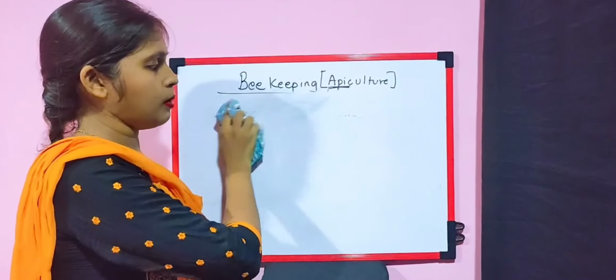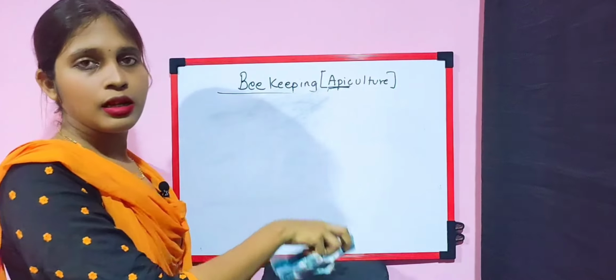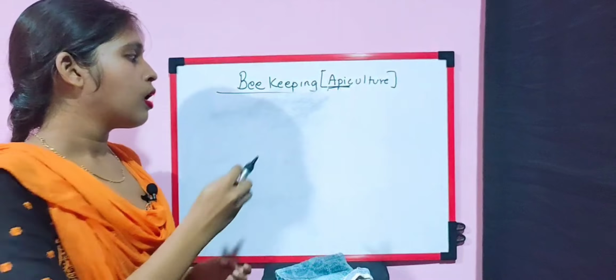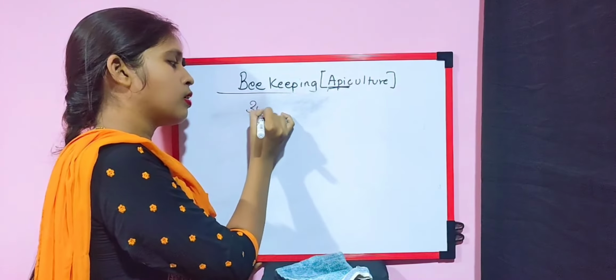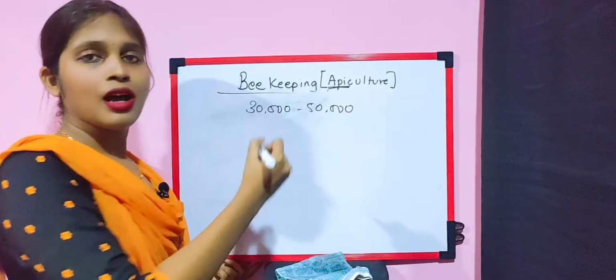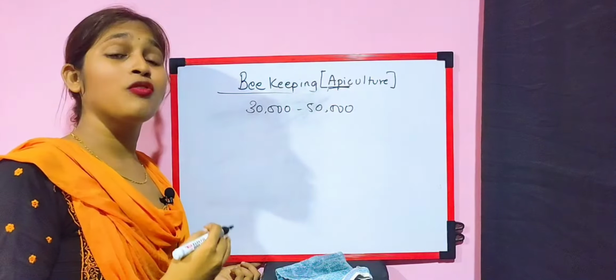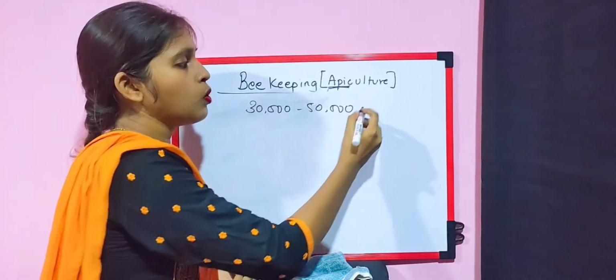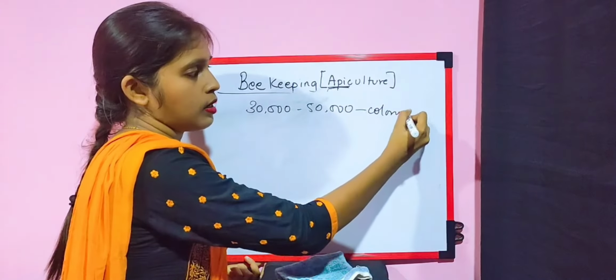Now we know honeybees stay in the beehive or the apiary. It takes around 30,000 to 50,000 honeybees to make one colony.